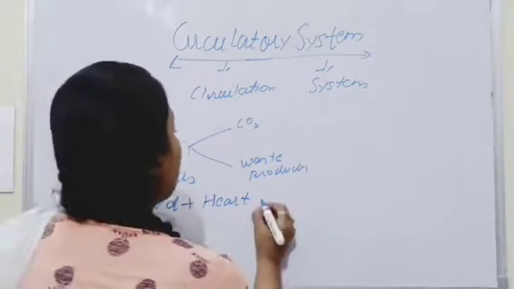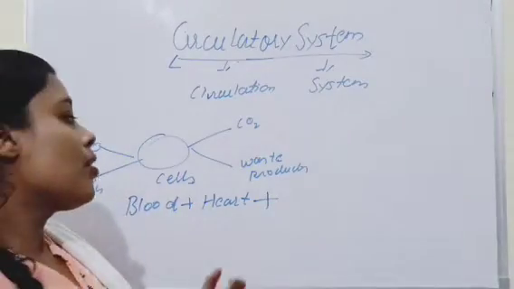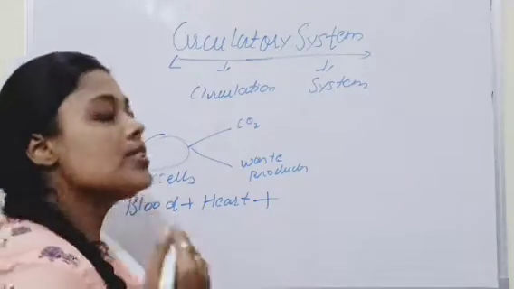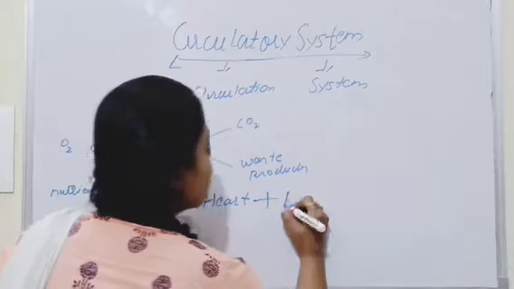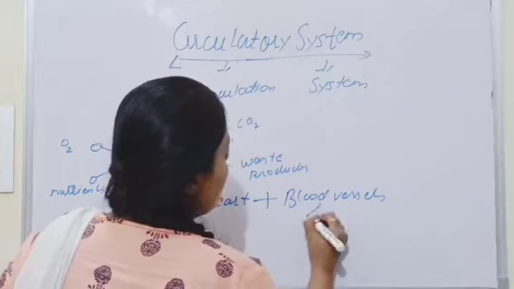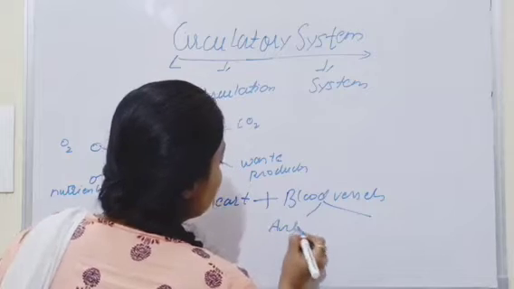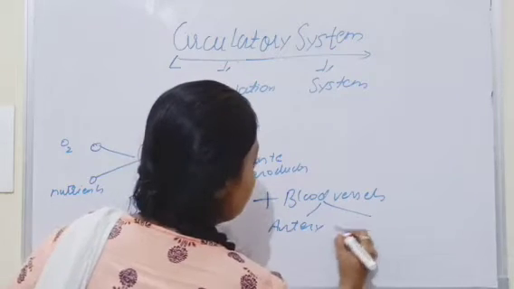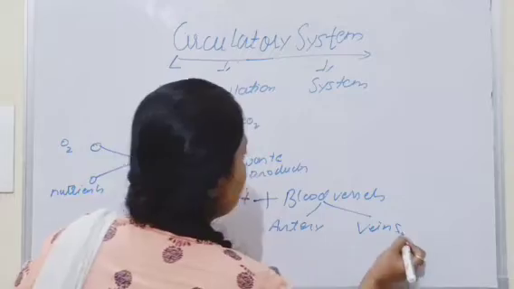And there are some tubes which carry blood to different tissues. These tubes are known as blood vessels. There are two types of blood vessels: one is artery and the other is veins.